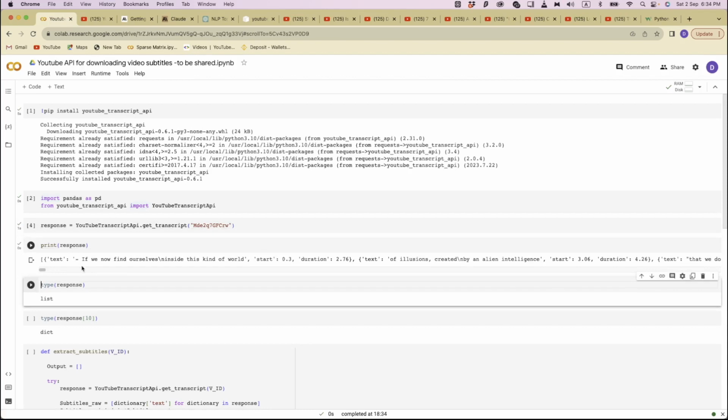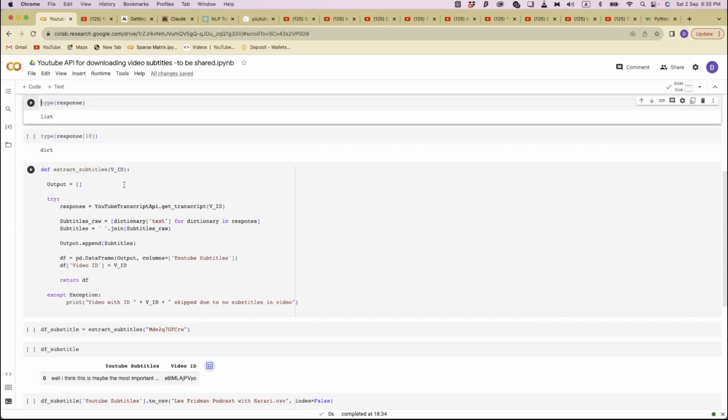As we saw earlier in the documentation, this is a list of Python dictionaries, and the sentences of this transcript are stored within the dictionaries with the key text. Then our work is just a matter of looping through every single dictionary in this response and keep only the value from the key text. So our Python function looks something like this.